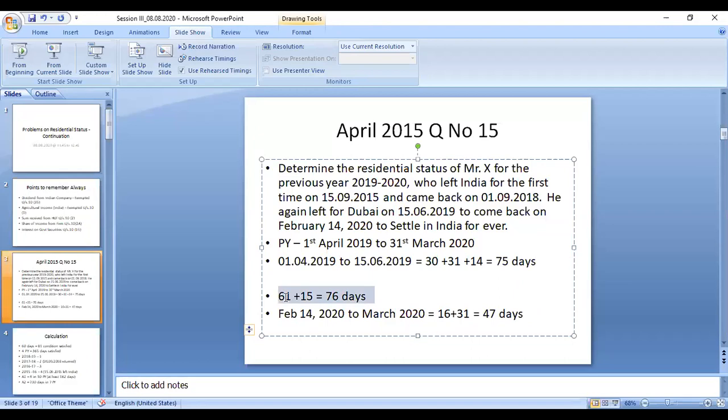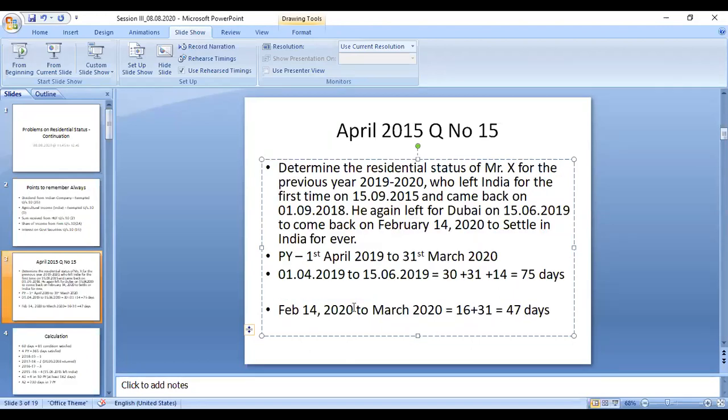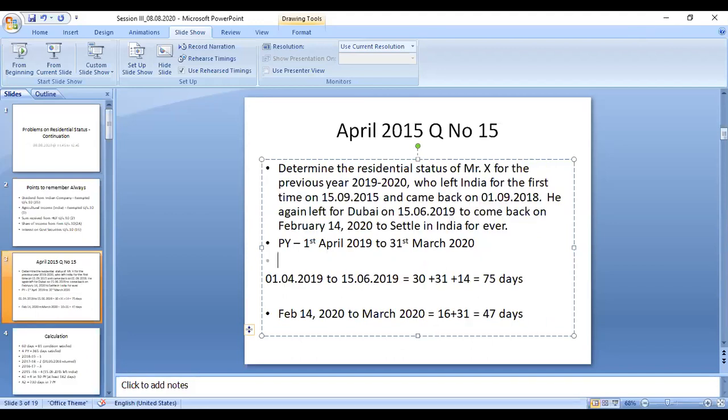Okay, now you can understand. From the previous year, we had taken that. From 1st April 2019 to 15/6/2019, he was in India only, right? So here, from the above problem, from 15/6/2019 to 14/2/2020, in between these 2 dates, he was in Dubai.